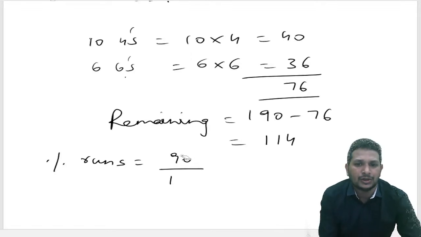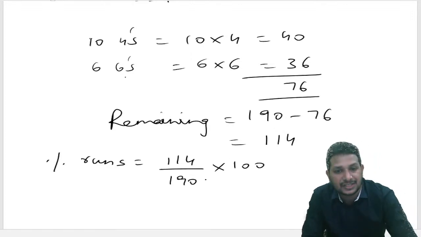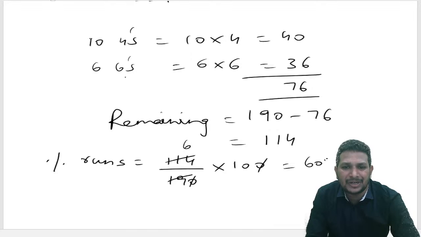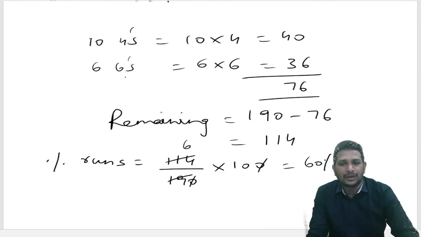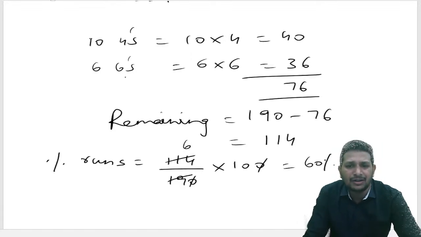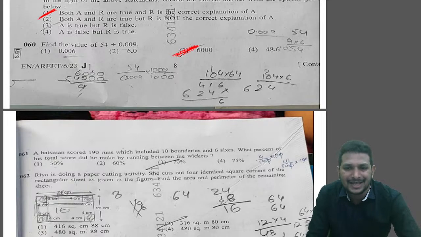So the percentage of runs he scored by running between the wickets is 114 divided by 190, into 100. 10 and 10 get cancelled. 19 sixes are 114, right? So 60% of the runs he scored by running between the wickets. Okay. So we got the answer as 60%, which is nothing but option 2. Option 2 is the answer.